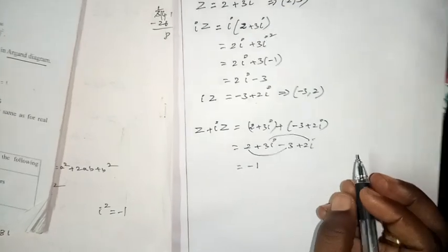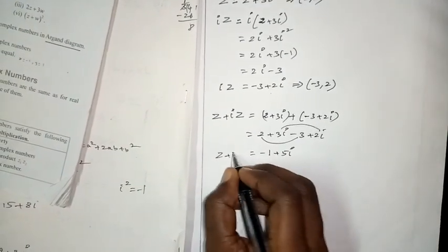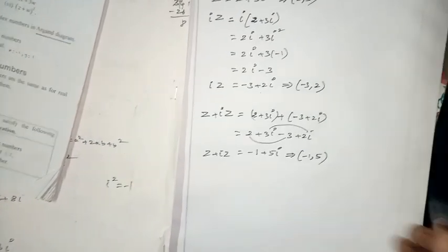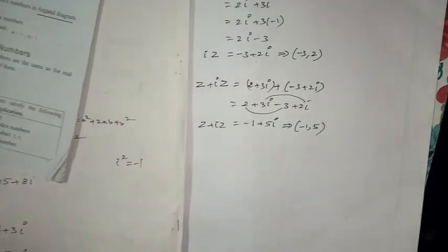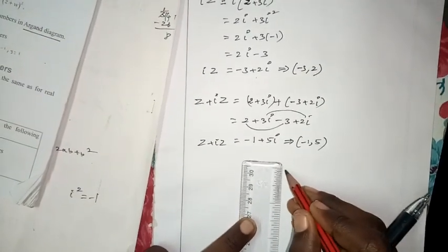Then the imaginary parts: plus 5i. This is Z plus iZ, nothing but (minus 1, 5). We want to draw the diagram. How to draw the diagram? That is the Argand plane. See here, children.